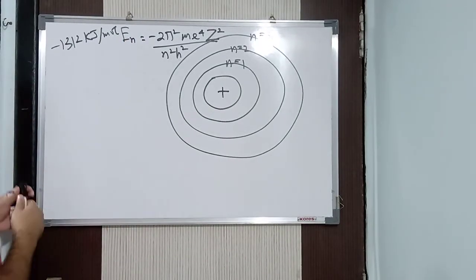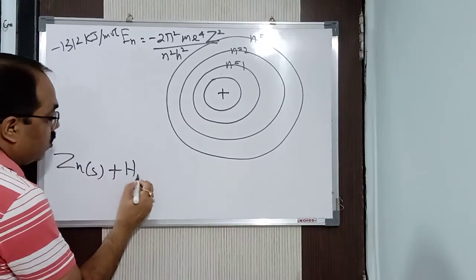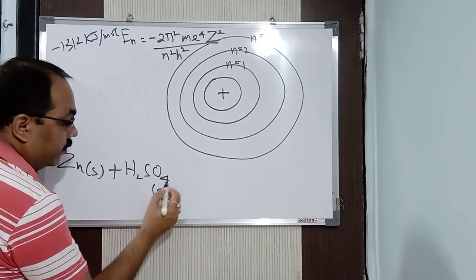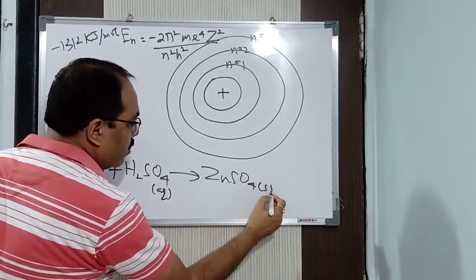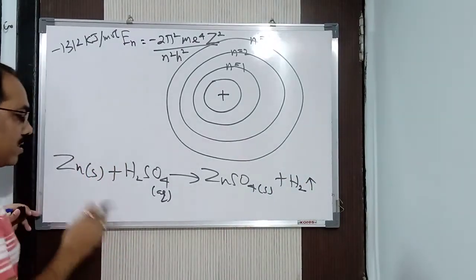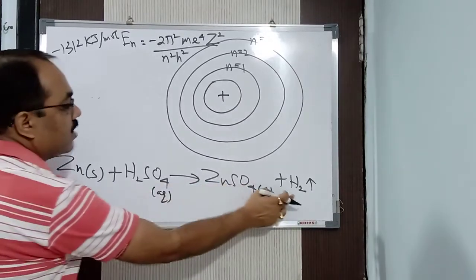Suppose a given reaction is there: zinc solid plus H2SO4, aqueous, which means dilute, gives ZnSO4, again a solid, and hydrogen gas is released. So in one particular reaction, solid, liquid and gas are all there.